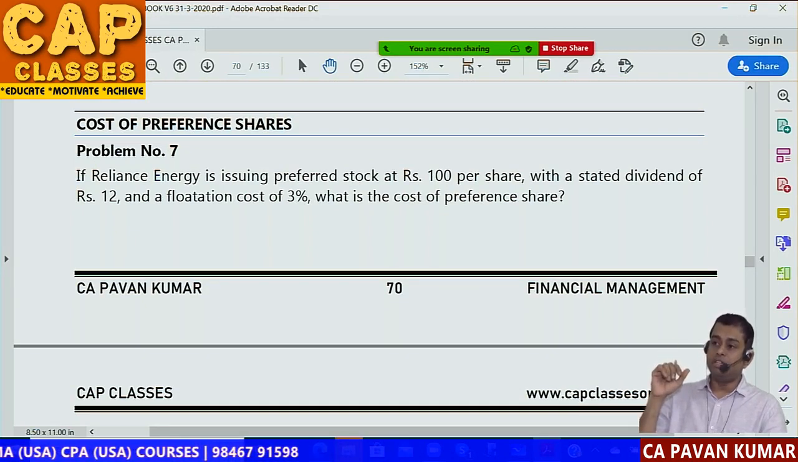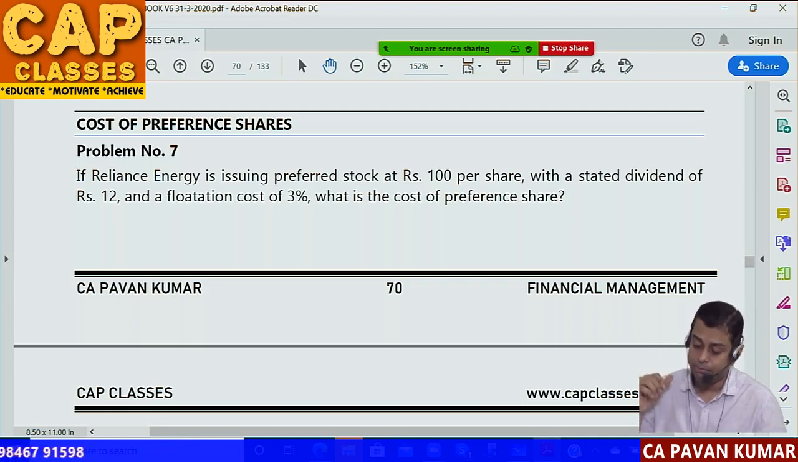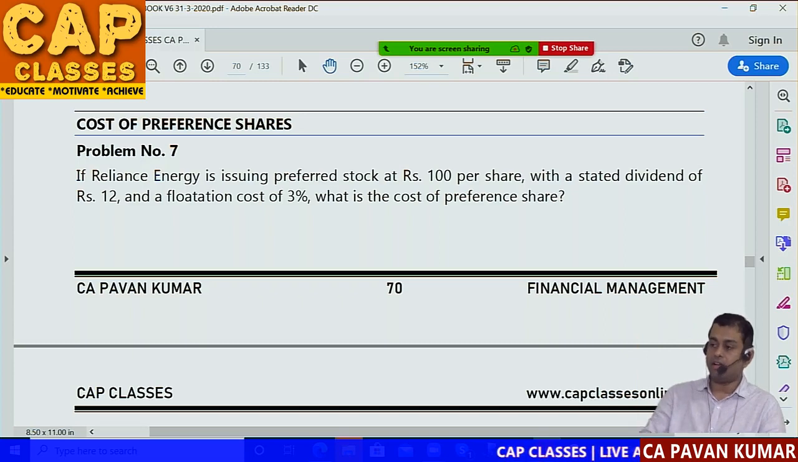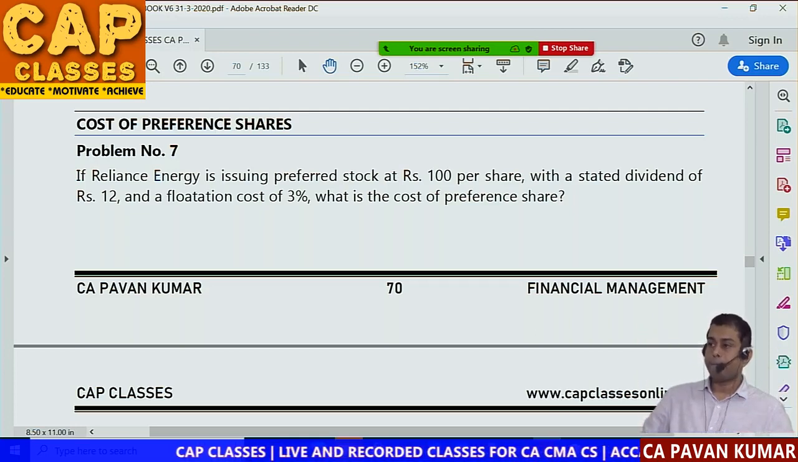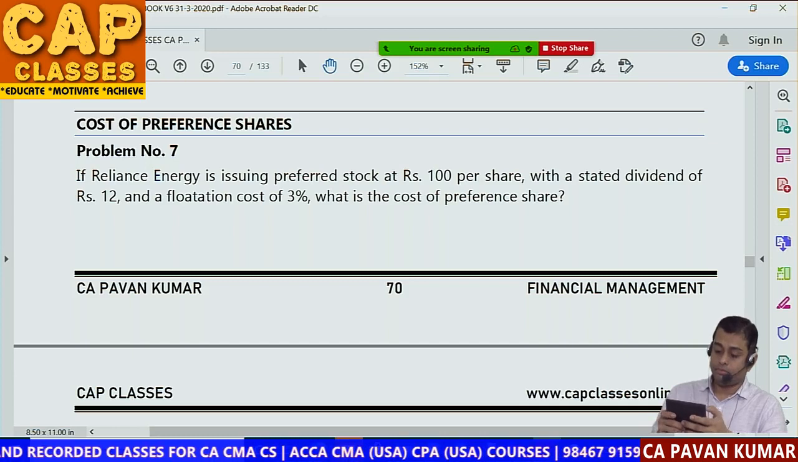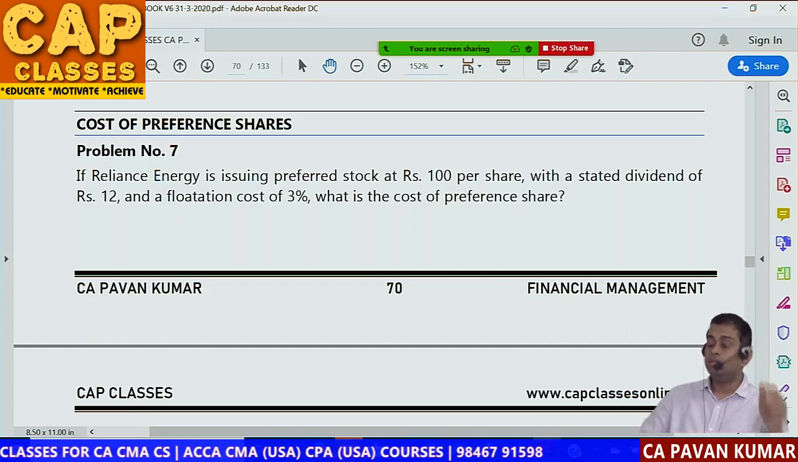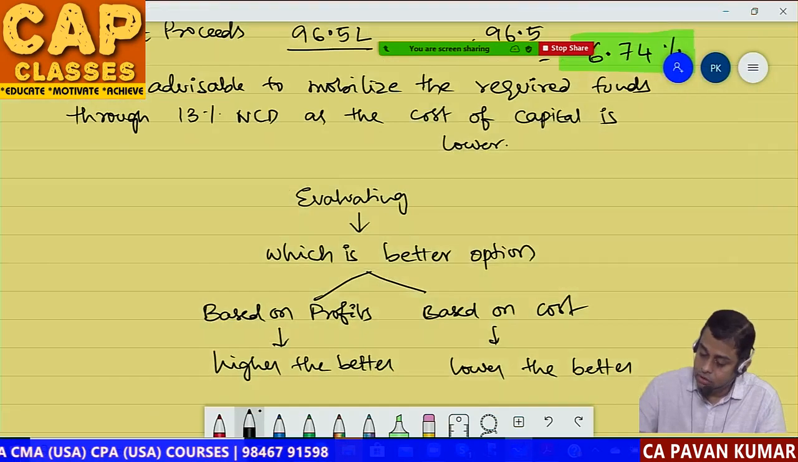So read question number 7. If Reliance Energy is issuing preferred stock at rupees 100 per share with a stated dividend of rupees 12 and flotation cost of 3%, what is the cost of preference share? Can you tell me the answer? I want answer in 10 seconds. Ten seconds is over. What is the answer? So how many of you got 12.37? 12.37 is correct answer. Okay.